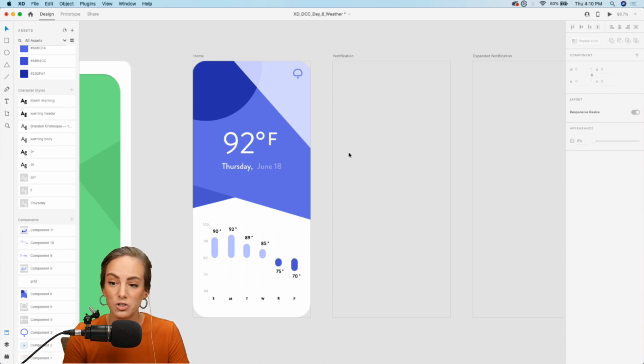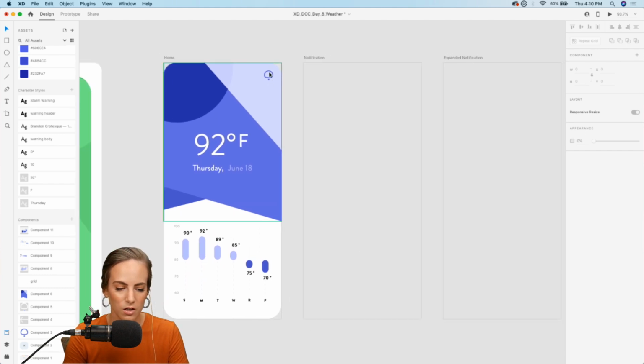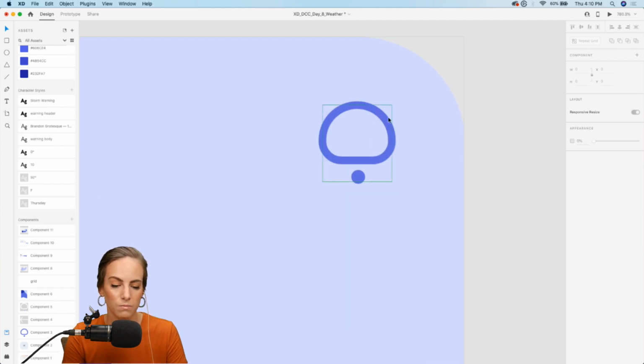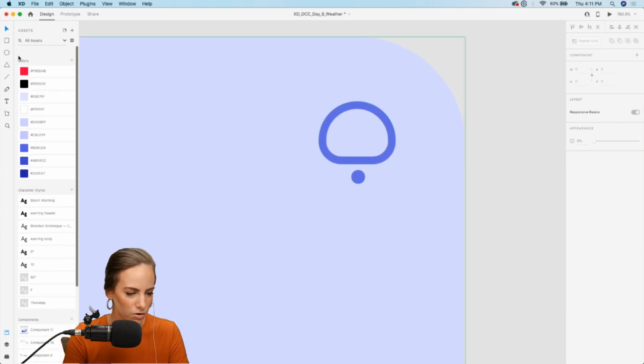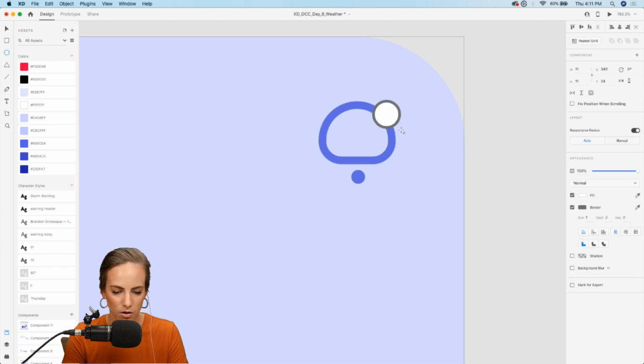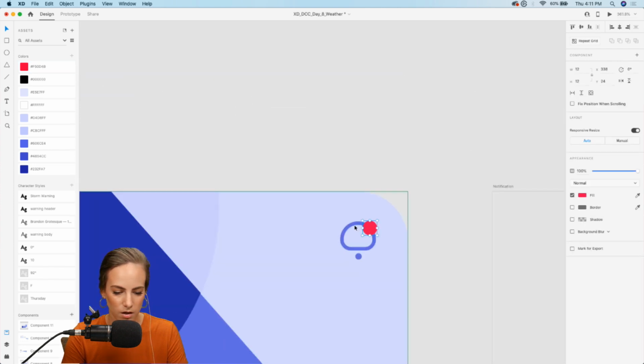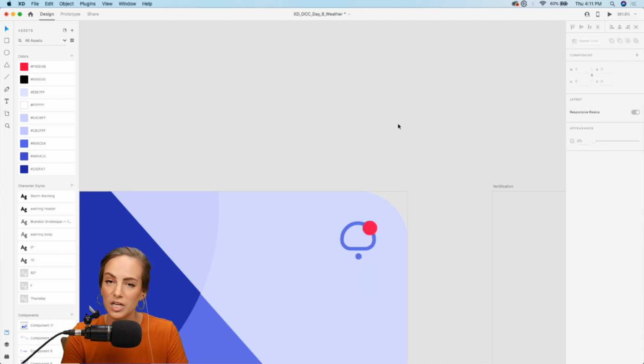Now let's move on to the next page. So here I want to just show, actually right here, I do want to just add a tiny little circle, this red color, just showing us that we do have a notification. So let's change this. Okay, and I'll group these together. Command G to group.